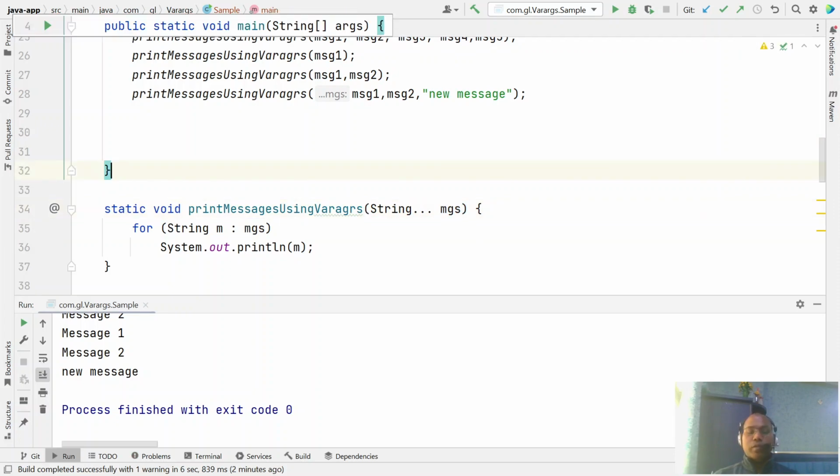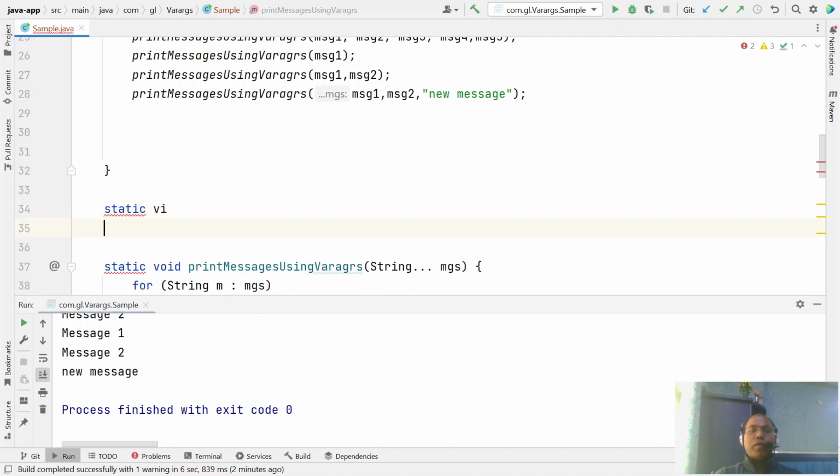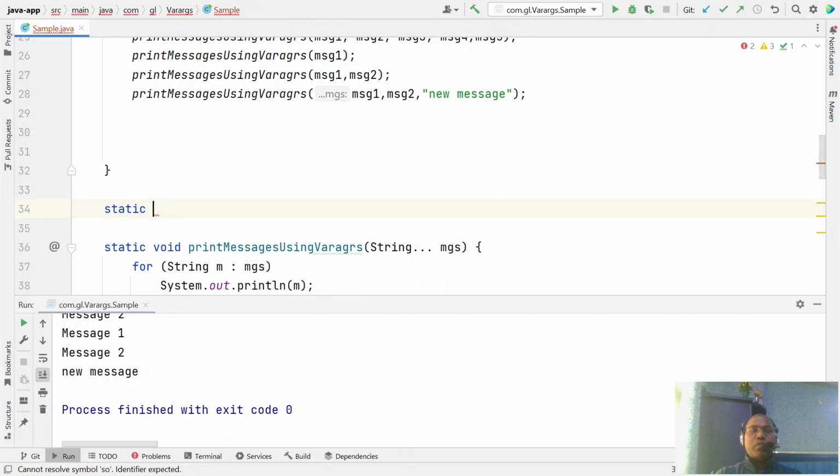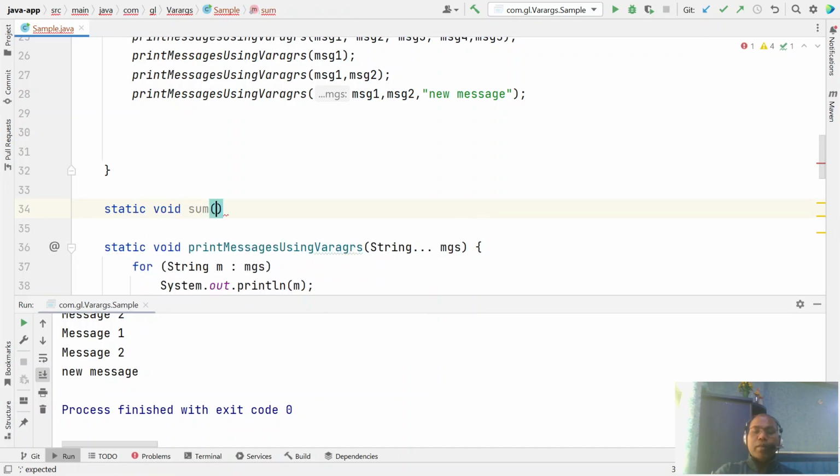Right? So let's see here, like a static void sum, and say int... numbers. This is like a varargs, whatever number of values you have.